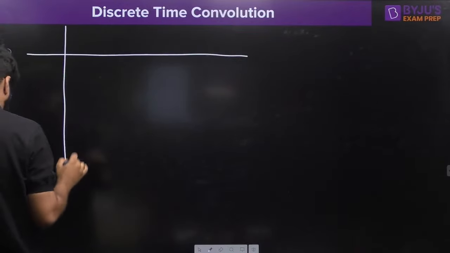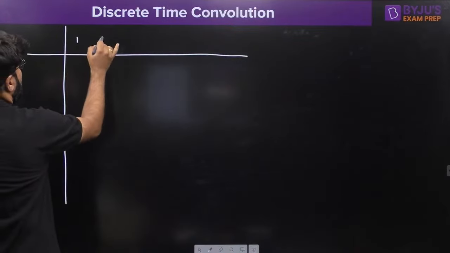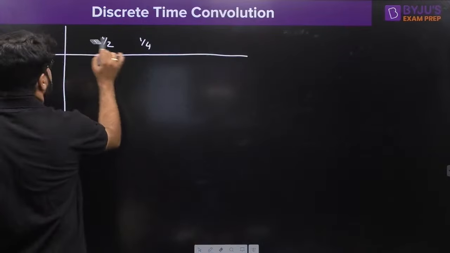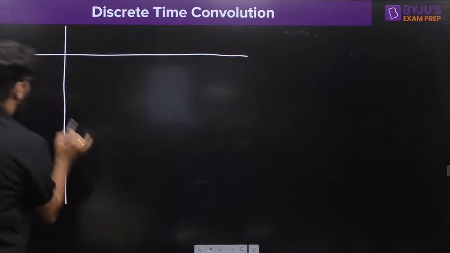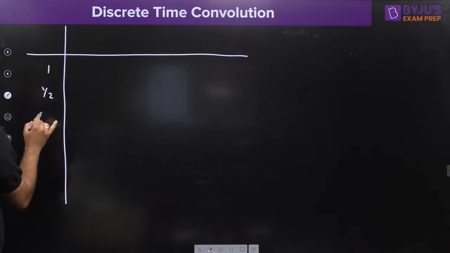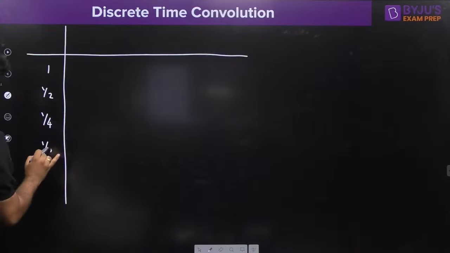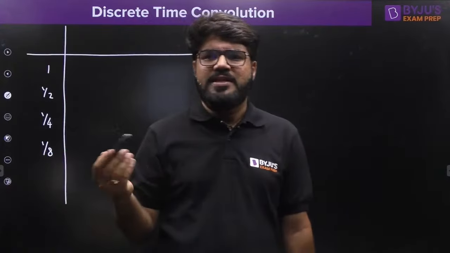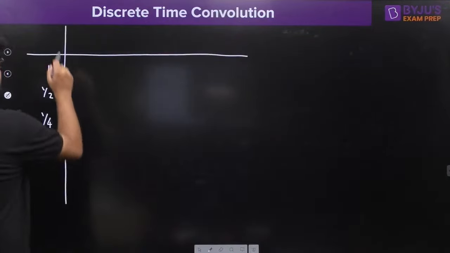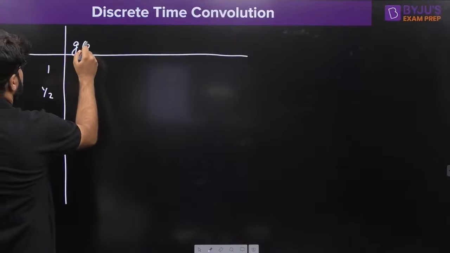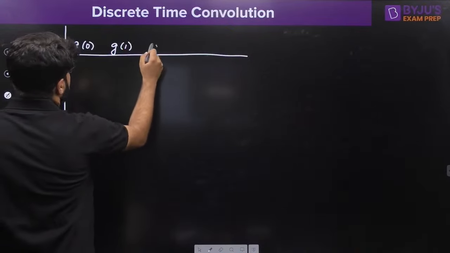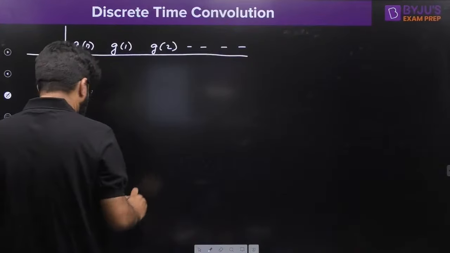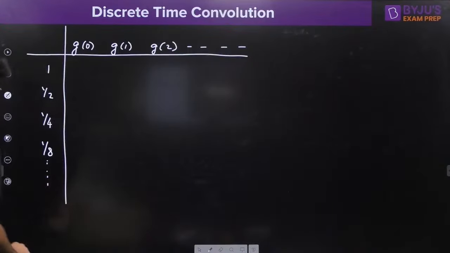So, what is the first value? Let's place hn as 1, 1 by 2, 1 by 4. To keep it simple, let's write it reversed. Convolution is commutative. You can place hn convolution xn or xn convolution hn; you can interchange it. Let's place the gn here. So what is the gn? That is G0, G1, G2 and so on. I don't need everything, here also it is etc.